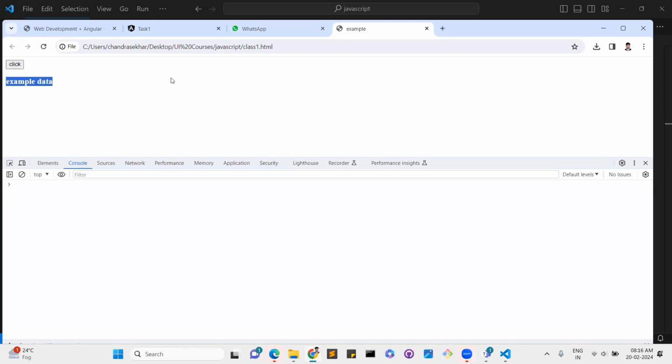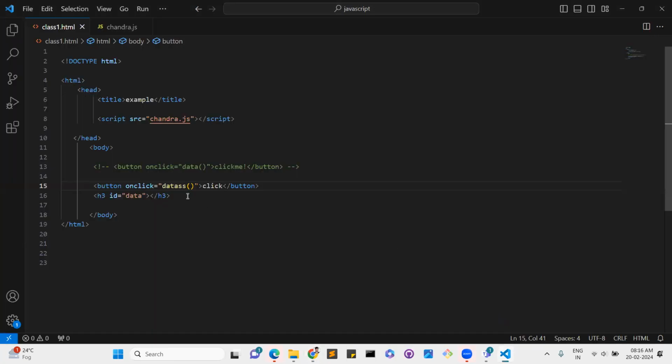This is the innerHTML functionality, and we have a lot of things. This is the first step, and the next step is